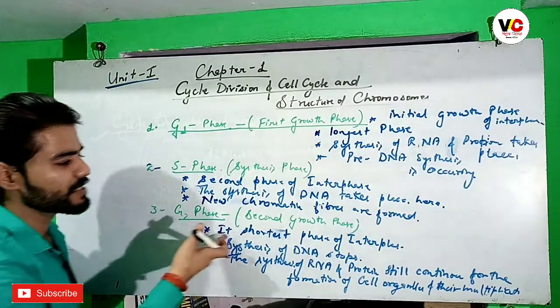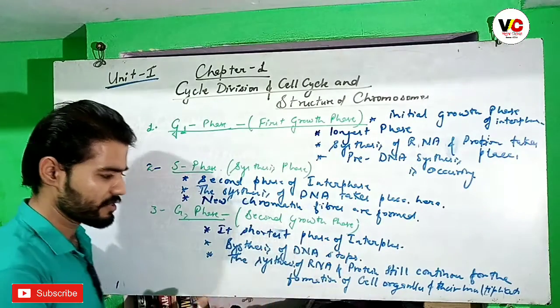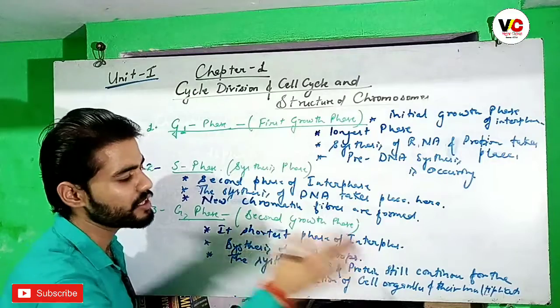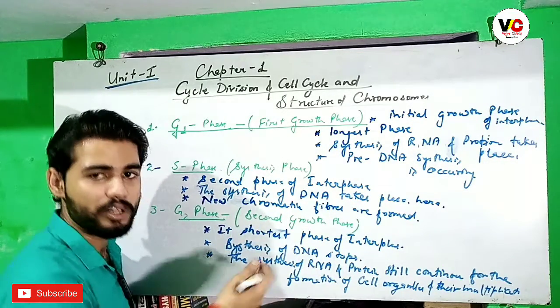So it is the shortest phase. DNA synthesis stops, and RNA and protein synthesis continues till the cell organelles multiply.